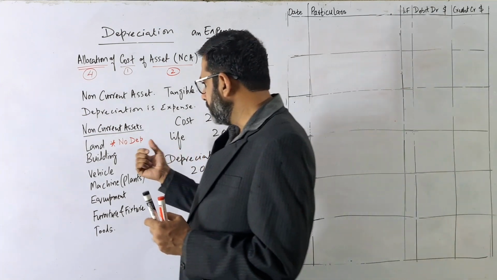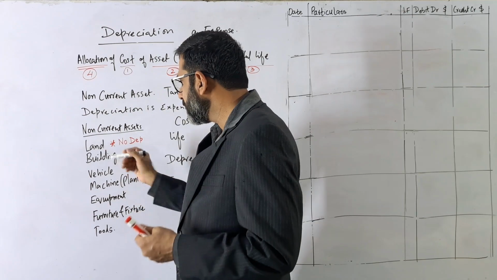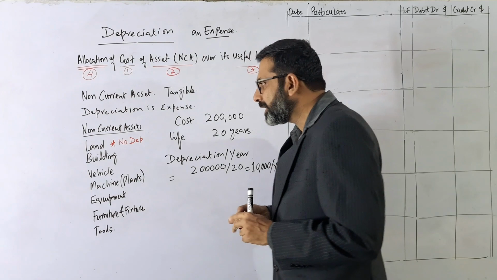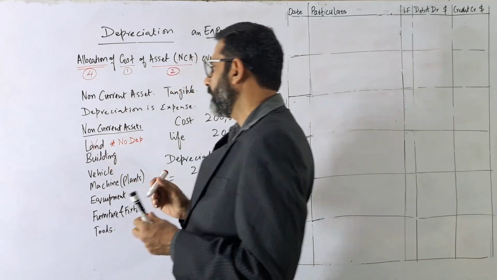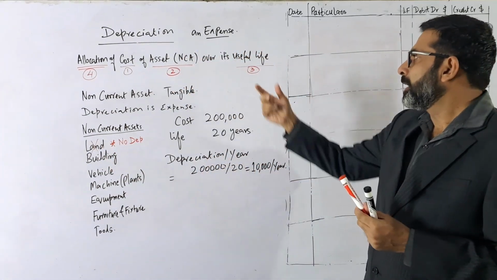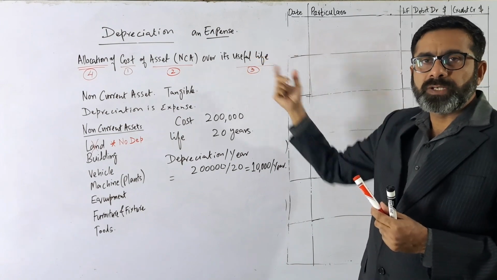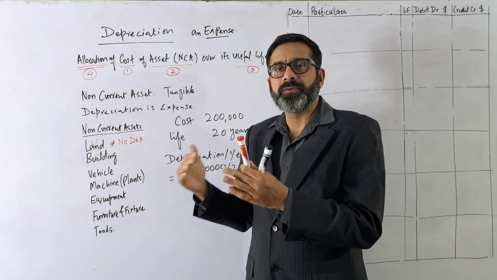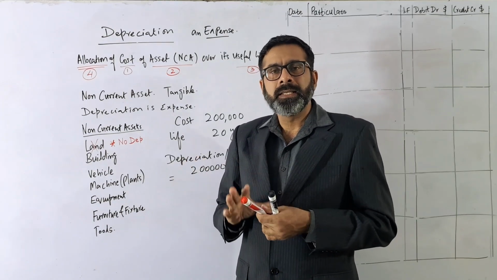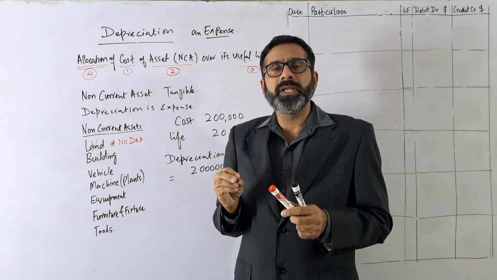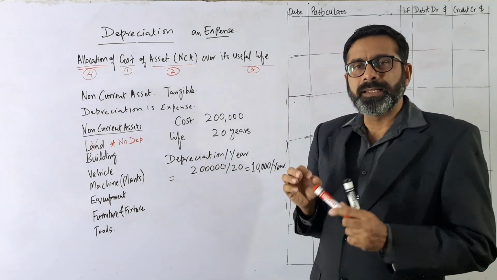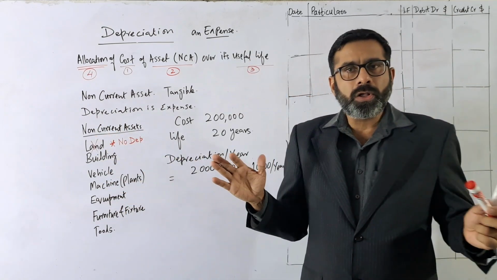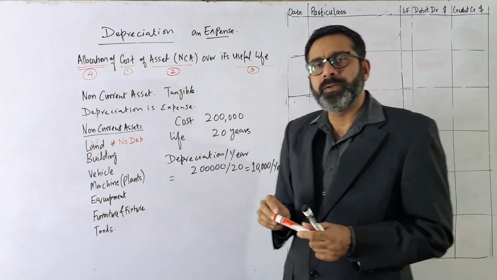If you see here, we have written that there is no depreciation for the land. Why is there no depreciation for the land? Very simple, because we are not considering the useful life here. We are not sure that the land is for 10 years, 20 years, 40 years, because the life of the land is infinite. We cannot assume the life of the land. So that's why we are not depreciating the land. Other than land, all the non-current assets which are tangible will be depreciated.